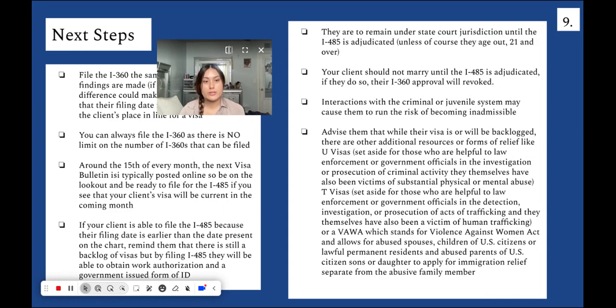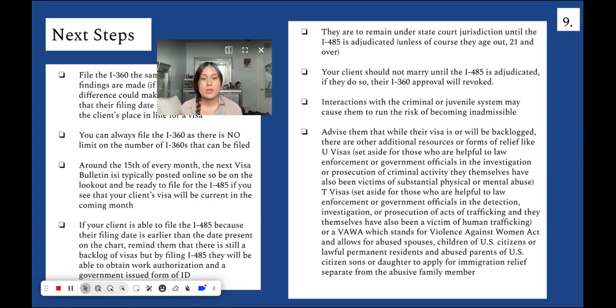Interaction with the criminal or juvenile system may cause them to run the risk of becoming inadmissible. And advise them that while their visa is or will be backlogged, there are other additional resources or other forms of relief, like U visas. Those are for those who are helpful to law enforcement or government officials in the investigation and prosecution of criminal activity they themselves have also been victims of. A T visa they can apply for, and those are set aside for those who are helpful to, again, government officials in the detection, investigation, or prosecution of acts of trafficking, and they themselves have also been a victim of human trafficking.